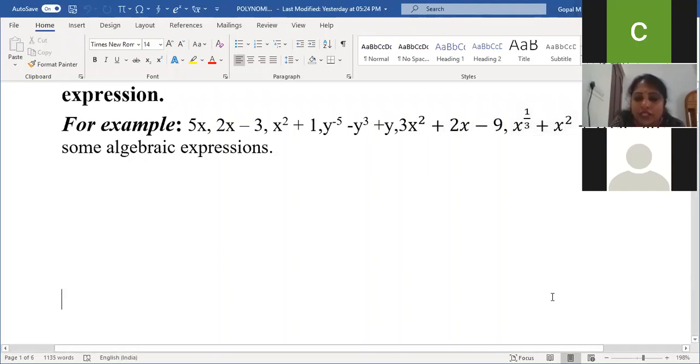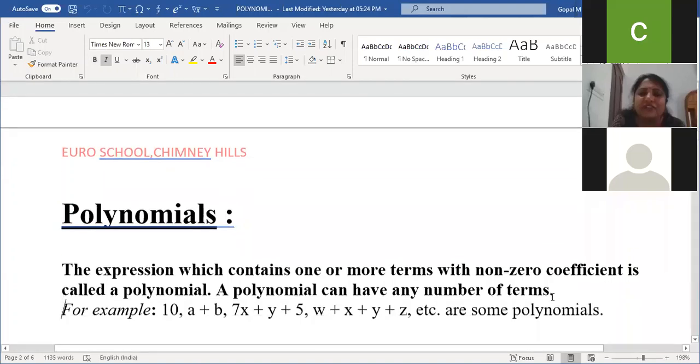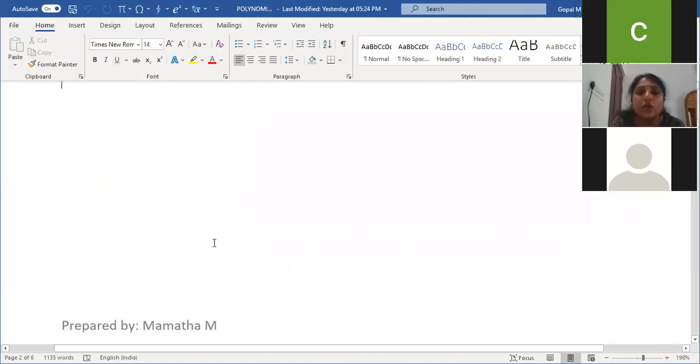Any doubt in this meaning of algebraic expression? Three or more than three terms are called a multinomial, and in other words, some slight difference is there for a polynomial. A polynomial is an expression which contains one or more terms with non-zero coefficient. Non-zero coefficient is called a polynomial. So that means coefficient.